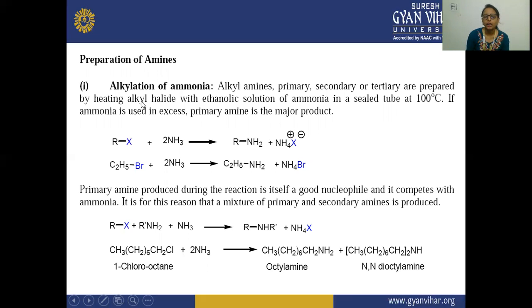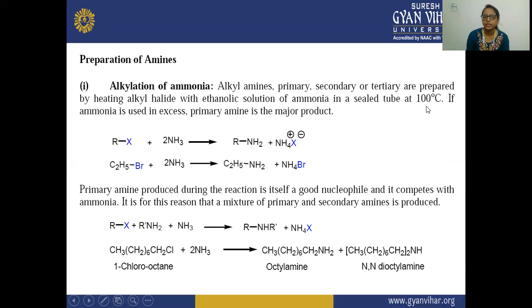So here we are heating this alkyl halide with the ethanolic solution of ammonia. We have added ethanol in it, along with ammonia. The alkyl halide is heated with the ethanolic solution of ammonia in a sealed tube, which means the tube is sealed, and at 100 degrees centigrade. Here the temperature is 100, which is a high temperature.